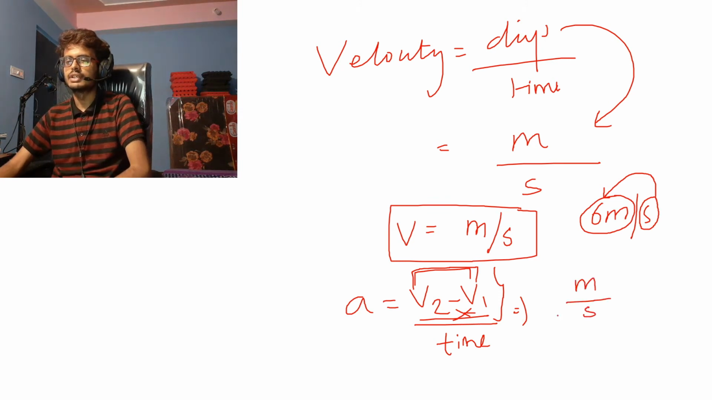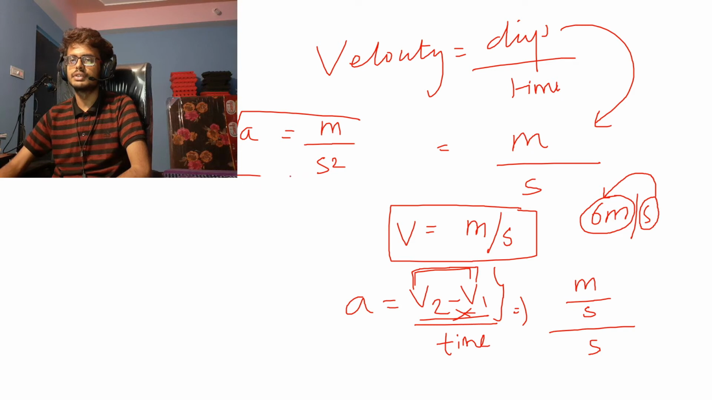So the velocity unit is meter per second, divided by the time unit, second. The second and second multiply themselves because denominator and denominator multiply. So we get the unit of acceleration as meter per second square. So this is the unit of acceleration, meter per second square.